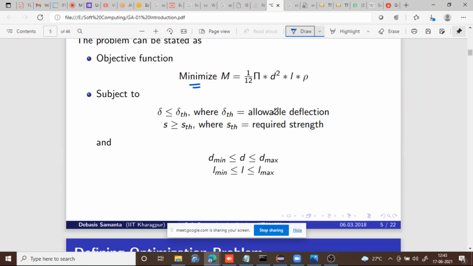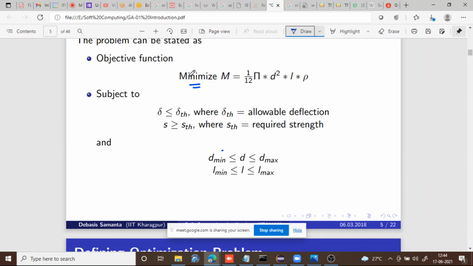Allowable deflection: how much? The deflection is represented as δ. δ should be less than or equal to δ_th, and strength should be greater than or equal to S_th. Also the diameter D should be between these two values, and length also between these two ranges. So let us not go into the detail of this.